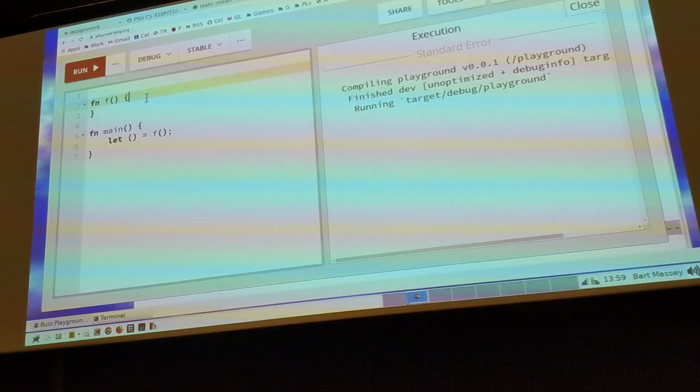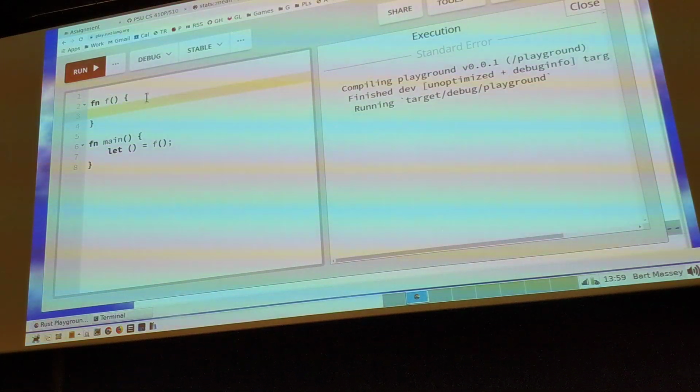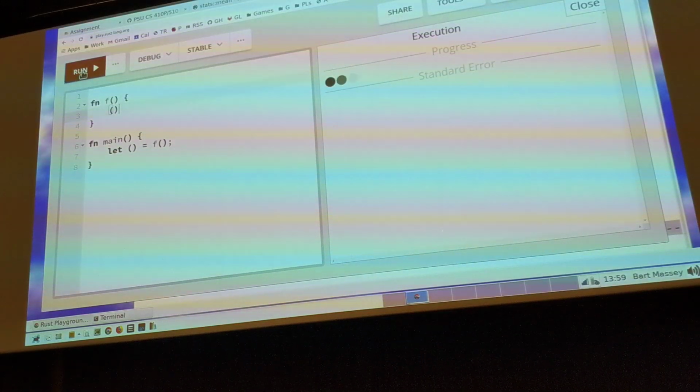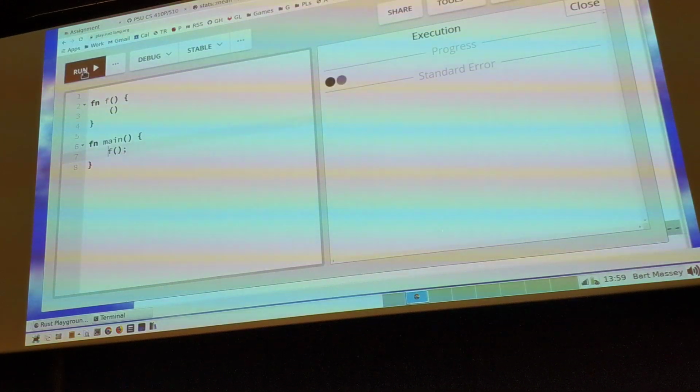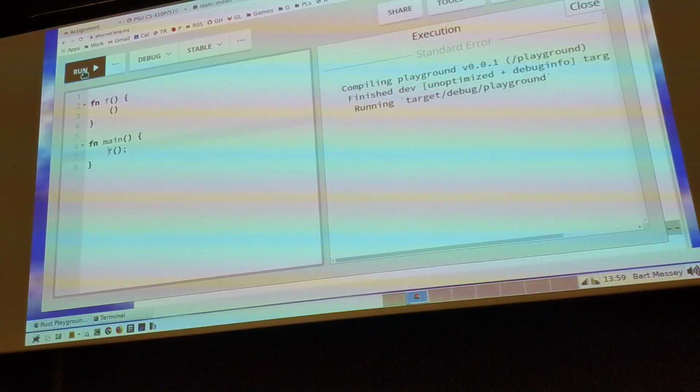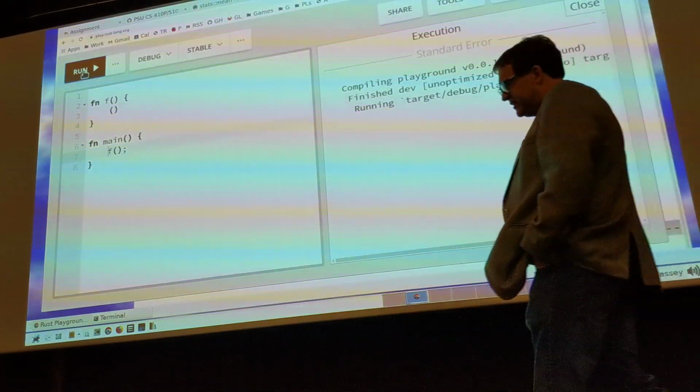And if I put a unit here, that's also legal. I'm now returning unit. Doesn't really care, right? And of course, I can get rid of this because the compiler says, well, when you call a function, if it returns unit, you don't actually have to do anything with the result. We don't care. Well, that feels a lot different from C,